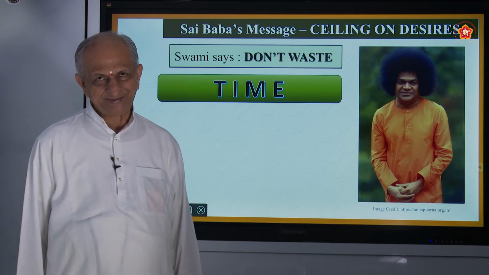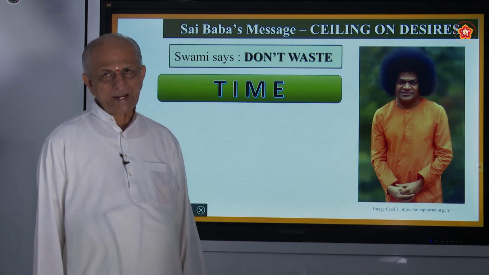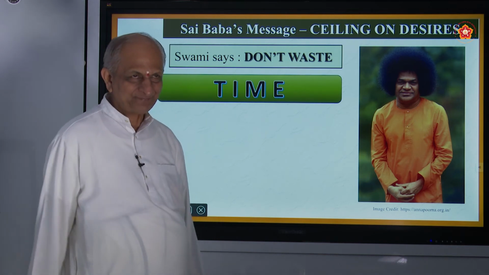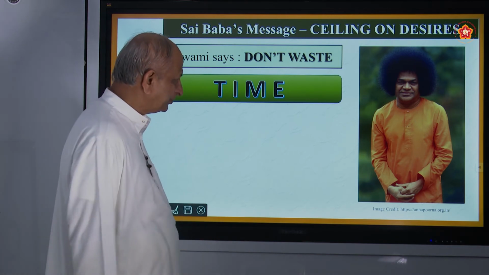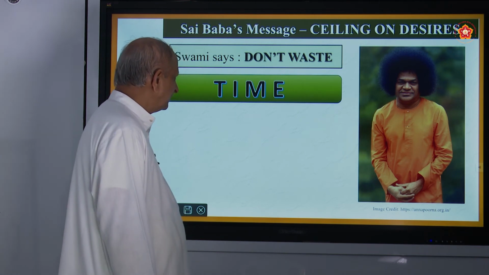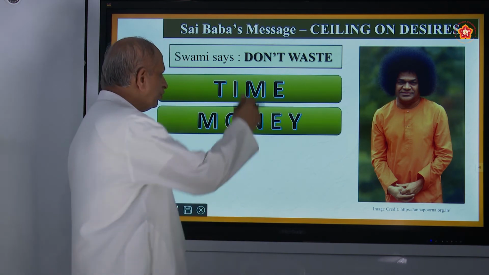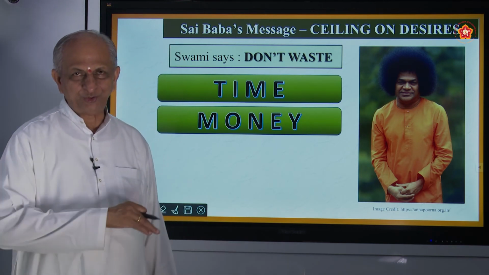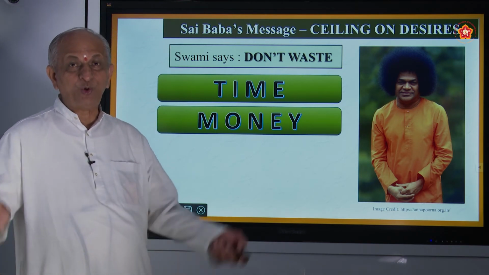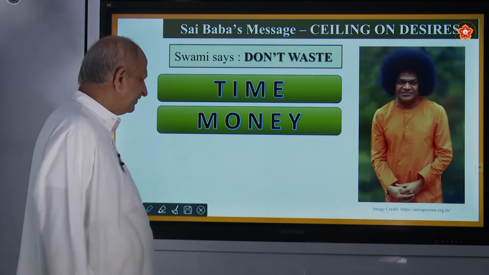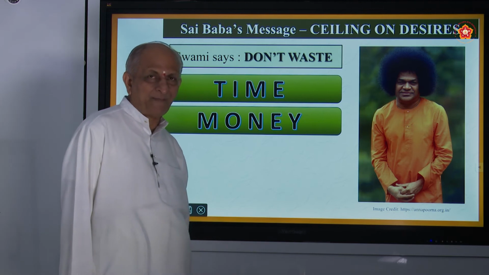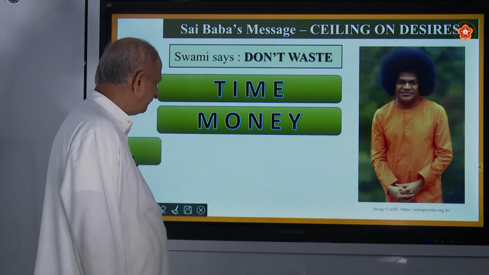Suppose today's date is, say, the 17th of September. This date will not come again. So every second you must make use of the time. Also, Baba says, don't waste money. Money comes and goes, morality comes and grows. So money is something you should spend properly, okay?